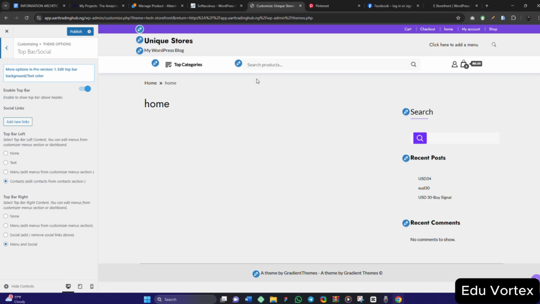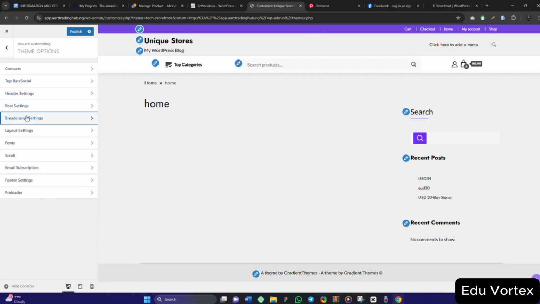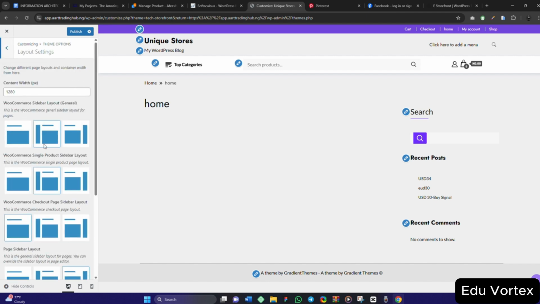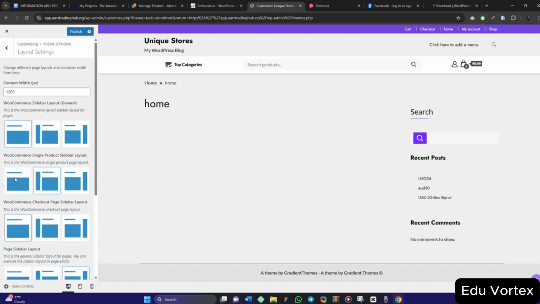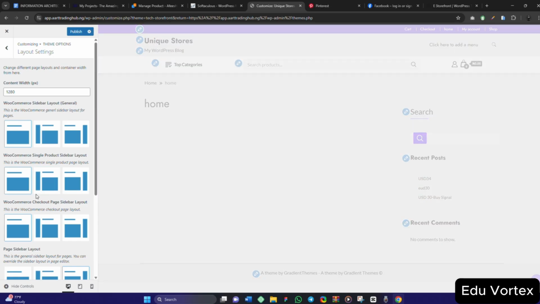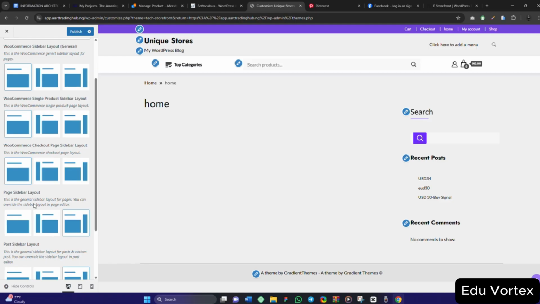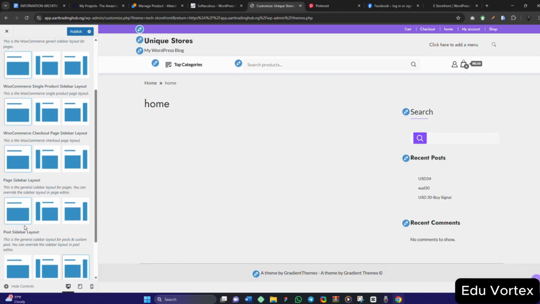Enable top bar here like this. Okay. Breadcrumb. Okay. Layout settings. I want this. That's no sidebar. I want this.